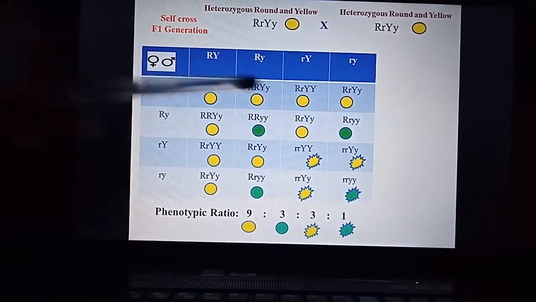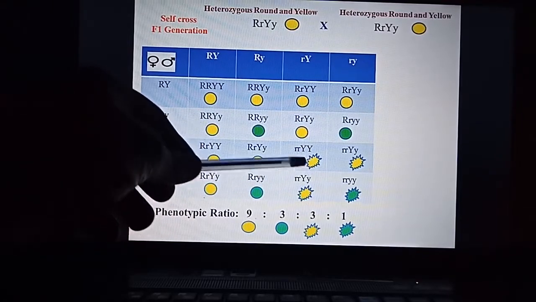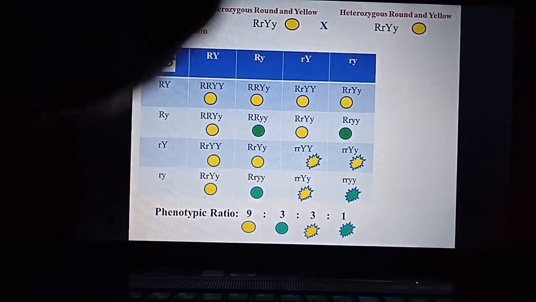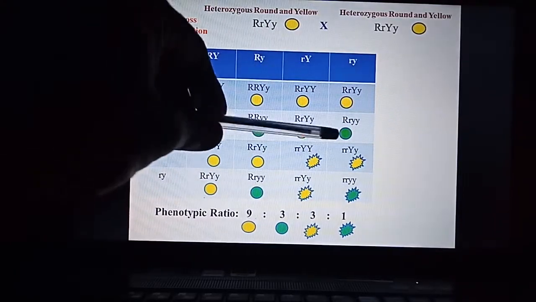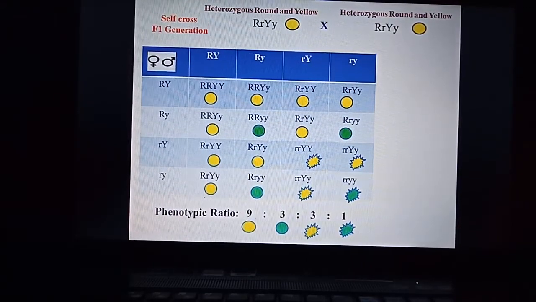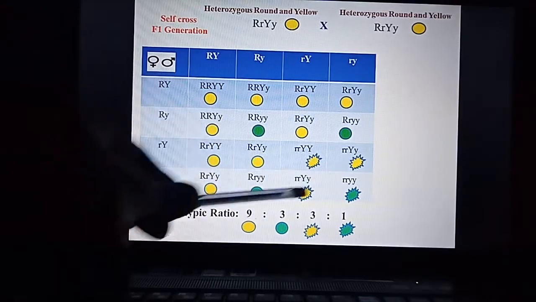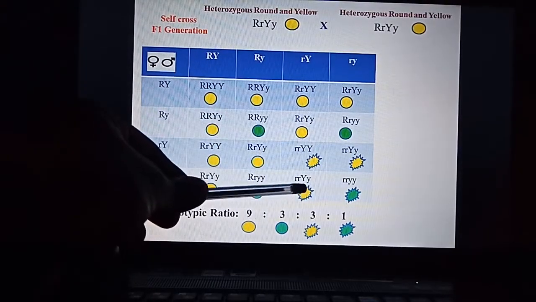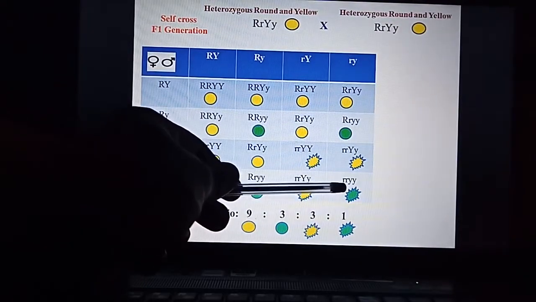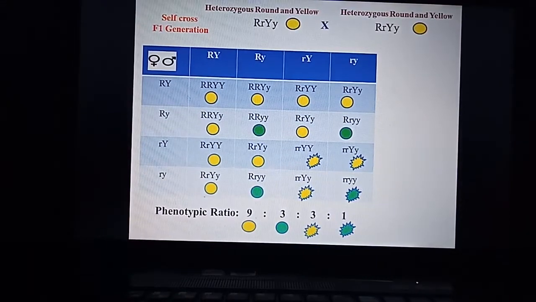Next this is remaining, so this will count. We are only talking about phenotypic appearance, not homozygous. So here we will be counting wrinkled yellow seed. One wrinkled yellow is here, second wrinkled yellow is here and third wrinkled yellow is here. So total 3 wrinkled yellow seeds and only 1 wrinkled green seed is there. So this is the phenotypic ratio.